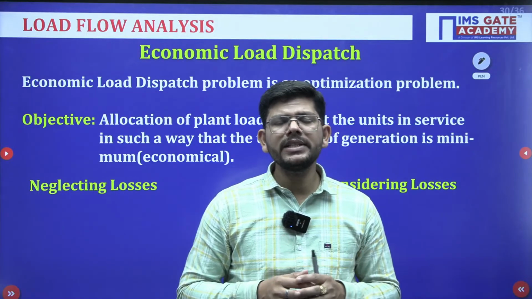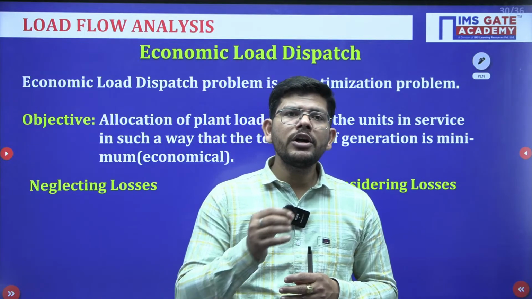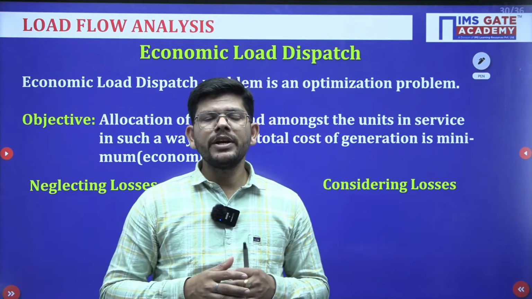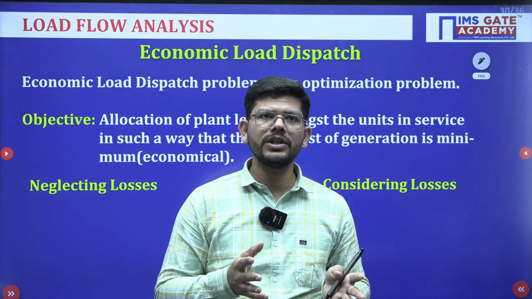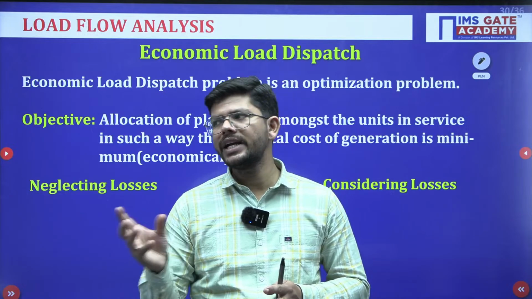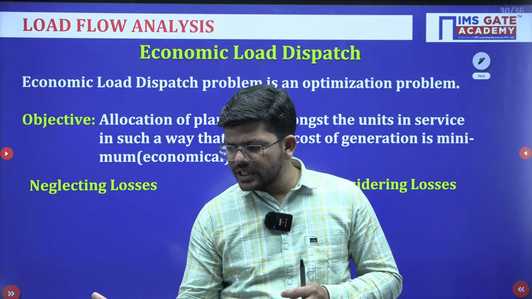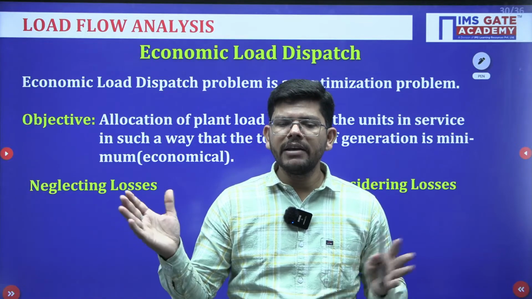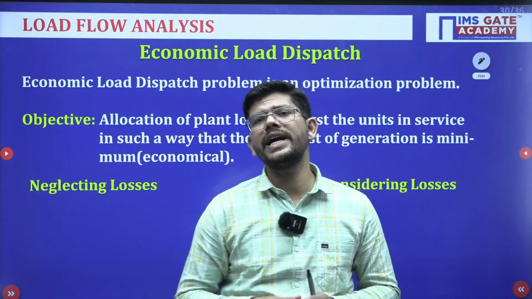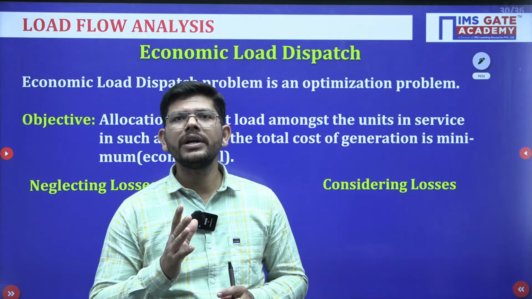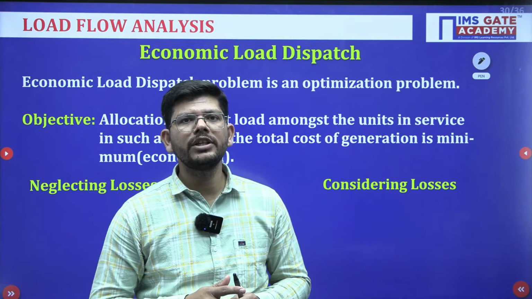So the purpose is, when extra load is coming, we will not give the load to that generator which already has a very high cost of generation. Instead we will give that load to the generator which has low cost of generation. Now the other generator's cost will increase, and when both generators are generating at the same cost, this is called economic load dispatch. Okay. This is called economic load dispatch.